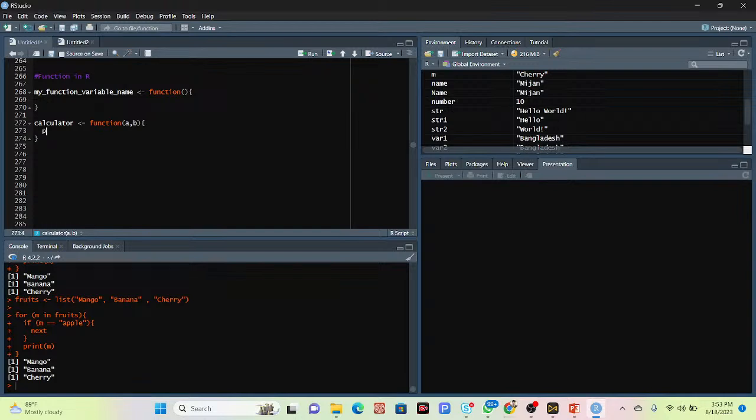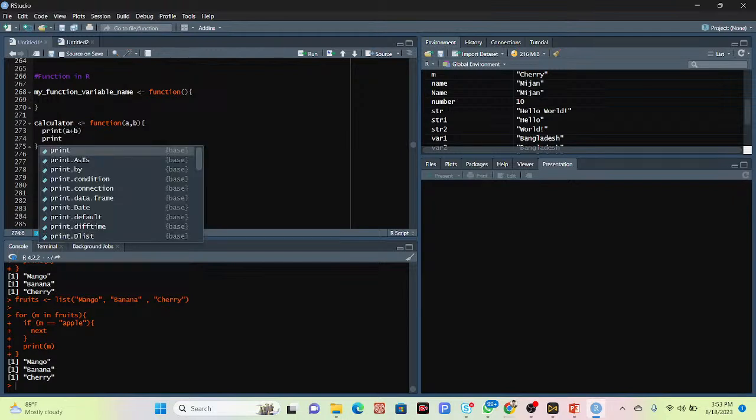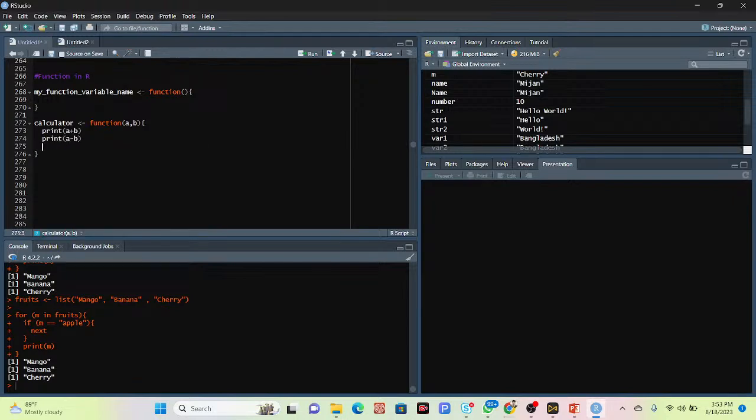In this curly bracket, I simply print a plus b, also a minus b, a multiplied by b, a divided by b, a exponent b, and a modulus b.